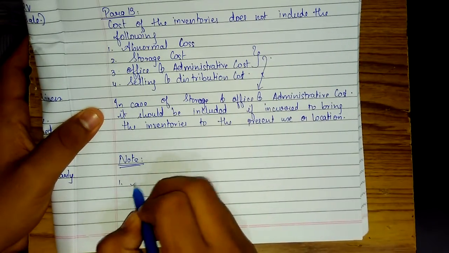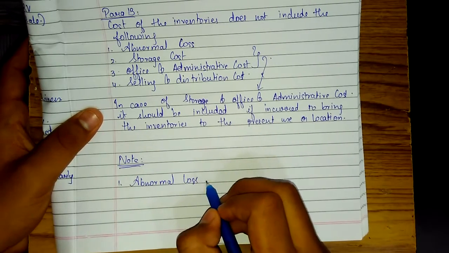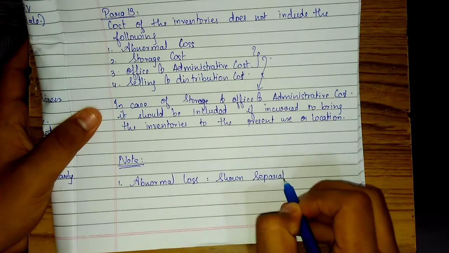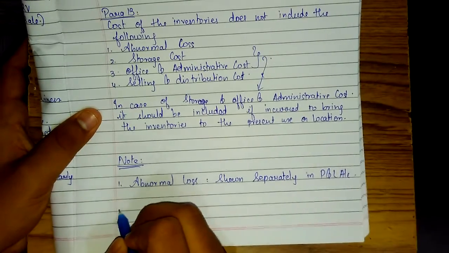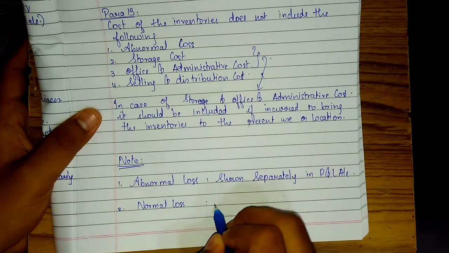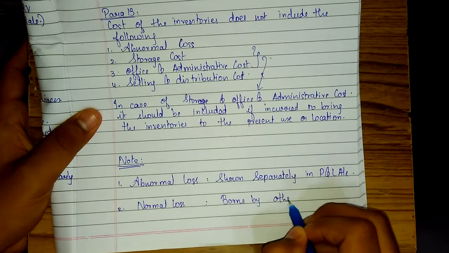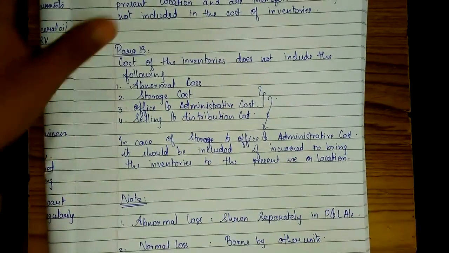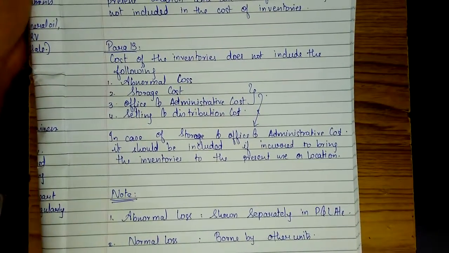Note says that first, abnormal loss should be shown separately in P&L accounts. Second, normal loss should be borne by other units. So please write down the note. This is very important. It is a part of cost accounting over here.